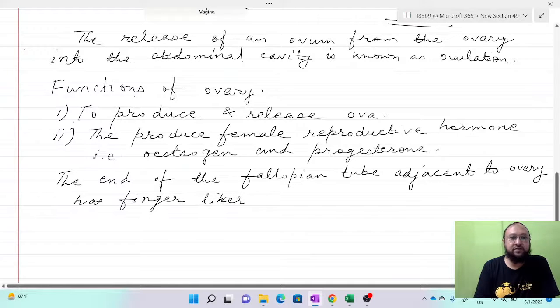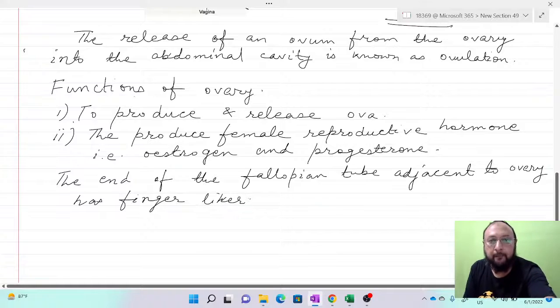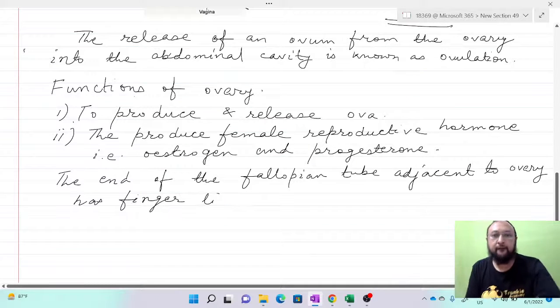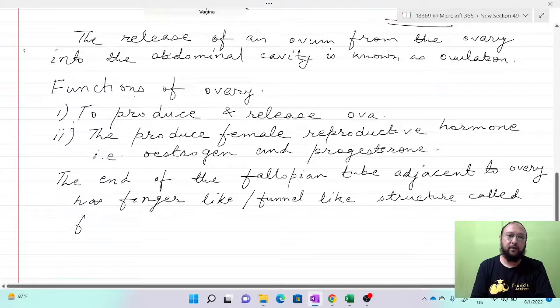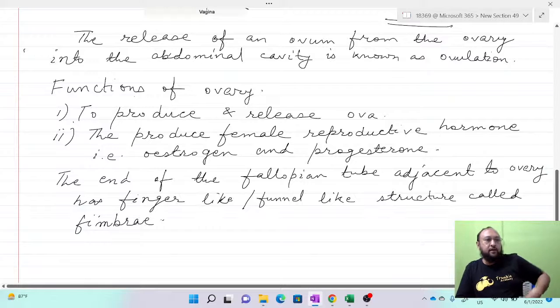Finger-like or funnel-like structure called fimbriae.